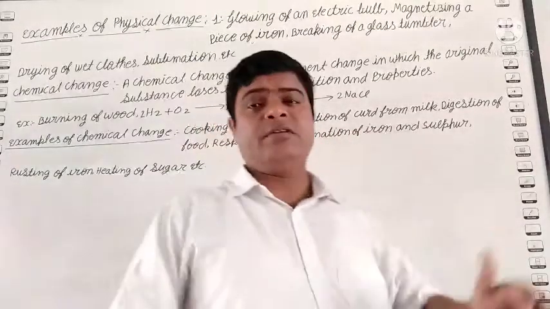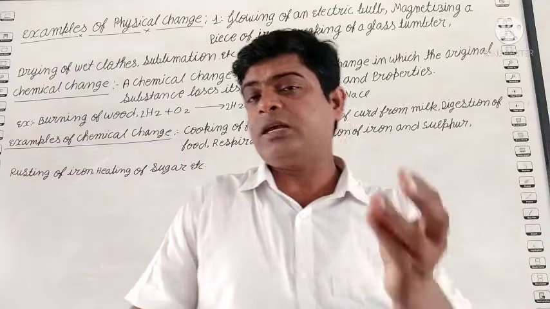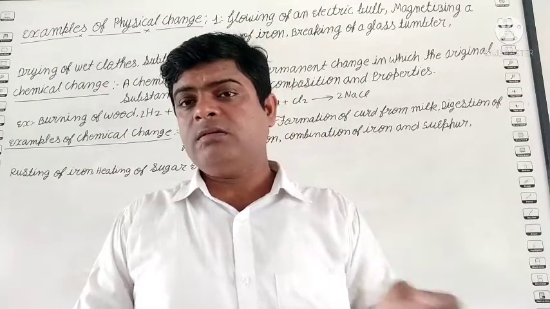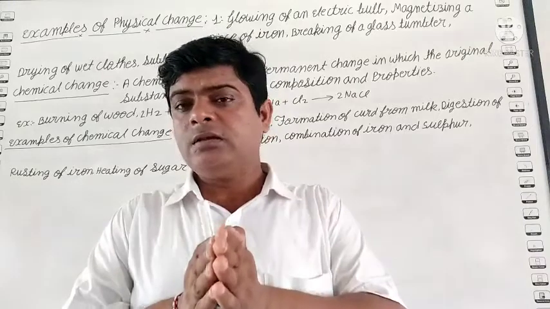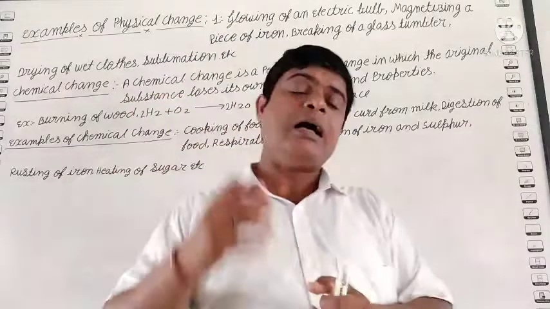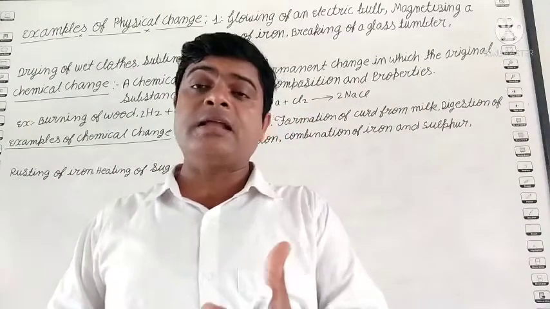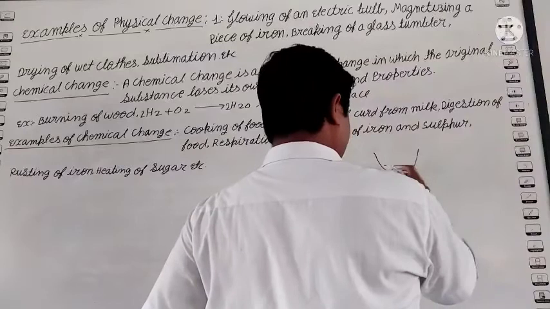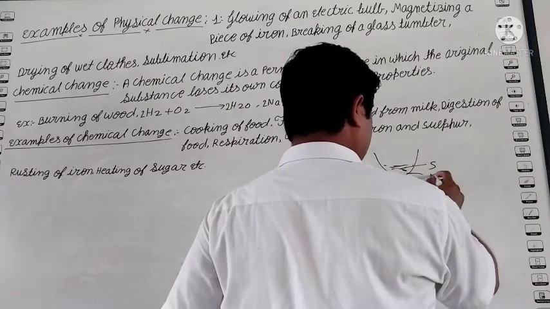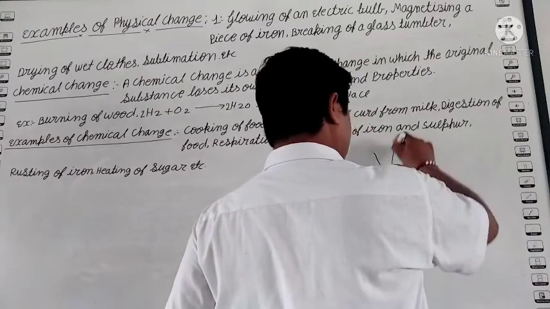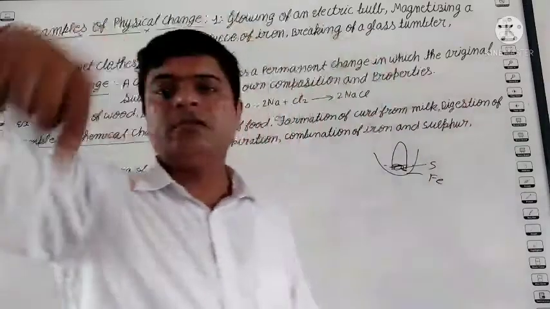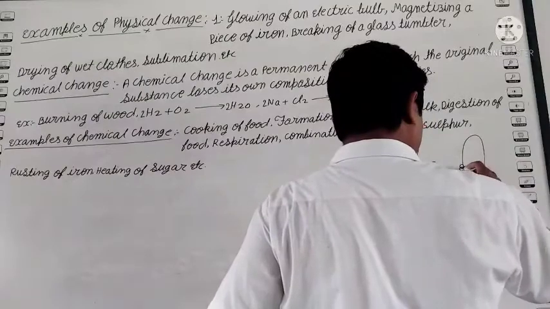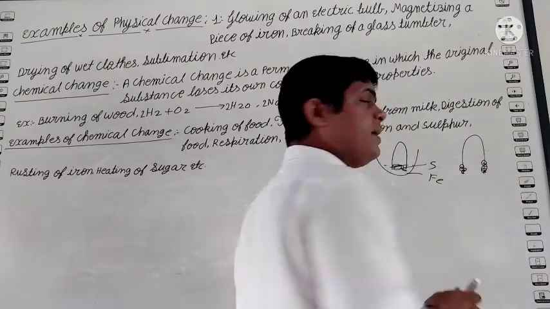Combination of iron and sulfur. Iron powder is black in color, and sulfur powder is yellow in color. If you mix both together, and you want to separate iron from the sulfur, अगर आप iron निकालना चाहें तो क्या करेंगे? You take one china dish, take the mixture of sulfur and iron, mix it together, and take one magnet and roll it. The result: the iron particles are attracted by the magnet.